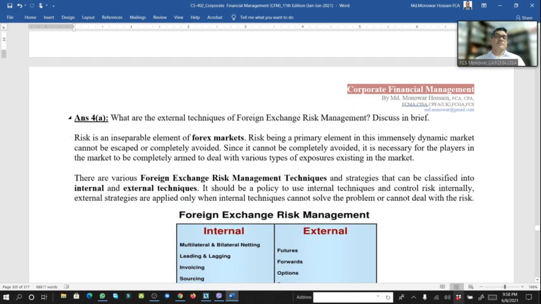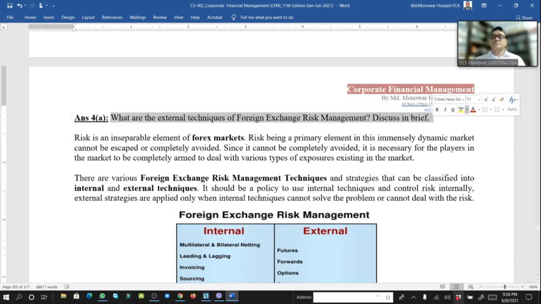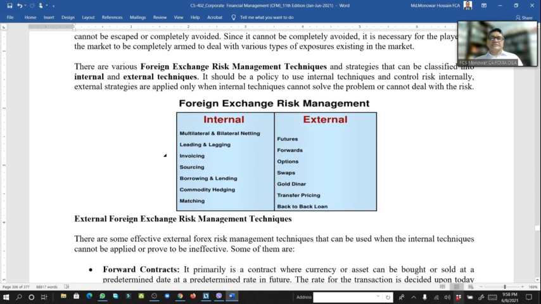Another question 4. What are the external techniques of foreign exchange risk management? So external techniques are future, forward, option, swap, etc. This is the answer.